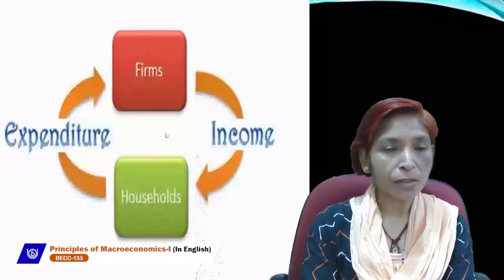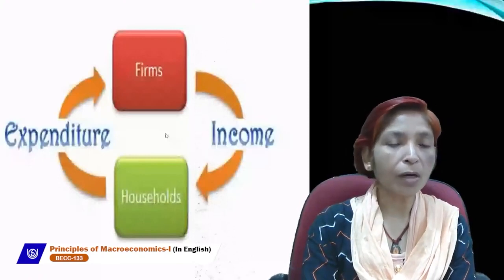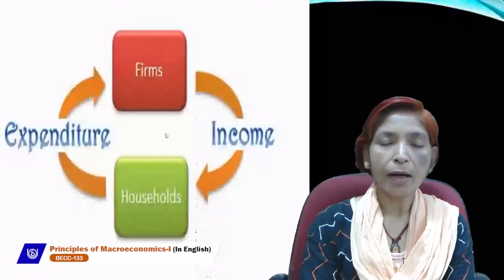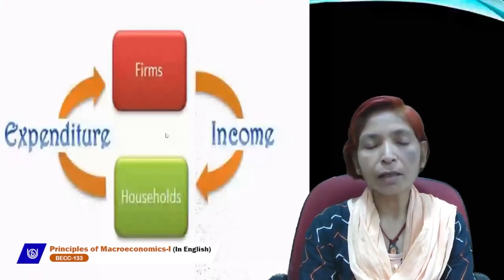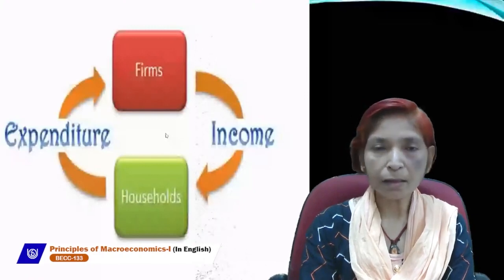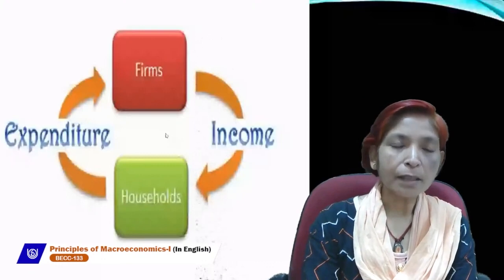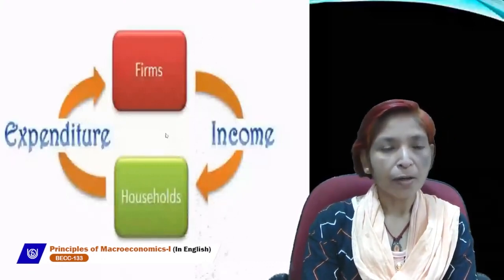So at present, which flow exists? Real flow does not exist at present. Real flow exists at that time when the economy was closed. At present, money flow exists, and four sectors exist in the economy: firm sector, household sector, government sector, and rest of the world sector. These are the four sectors.